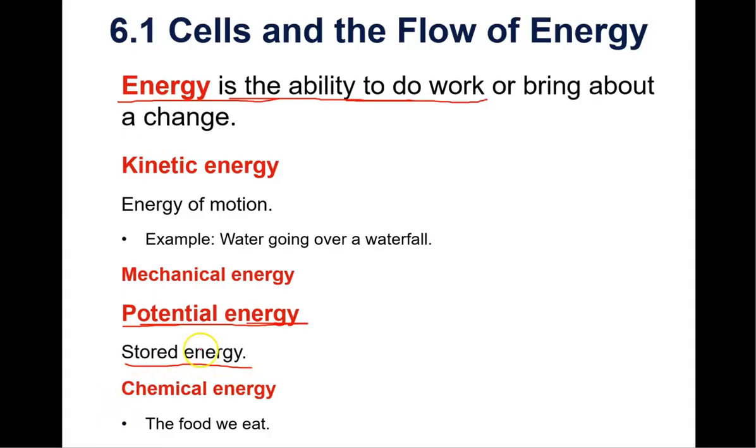So the potential energy is stored within the chemical bonds of that molecule. But the kinetic energy, which is energy of motion, is released whenever those molecules break down. Okay, so that's basically the relationship. Potential energy is stored energy in the chemical bonds, and then kinetic energy is released when those bonds break.